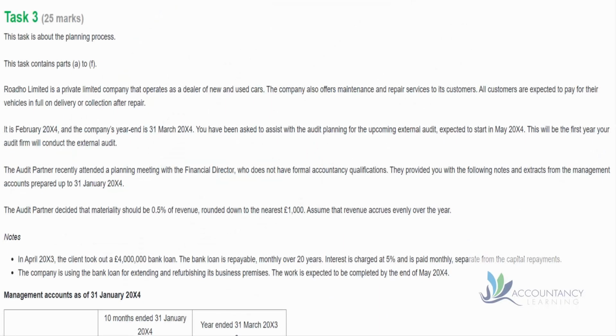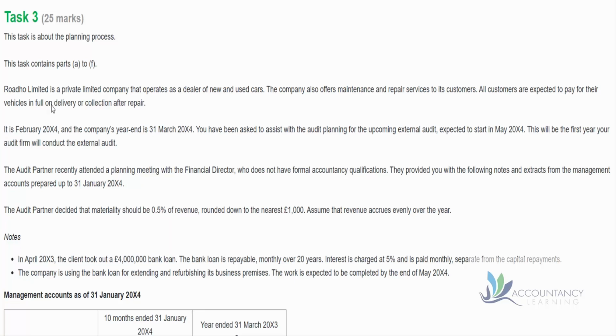This is a debrief of Task 3 from Sample Assessment 1 of Audit and Assurance. So Task 3 is about the planning process for the audit. So we're provided with quite a bit of information for this question. I noticed that we got 25 marks, so this is going to take up a quarter of your time. So it's quite a big chunk of the assessment. So let's try and digest some of the information they've given us.